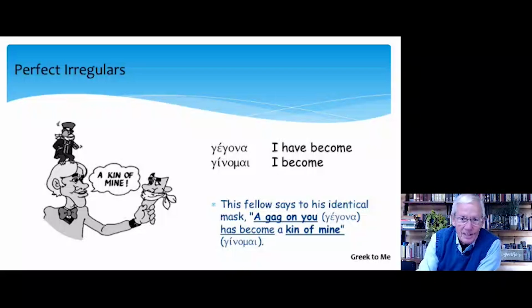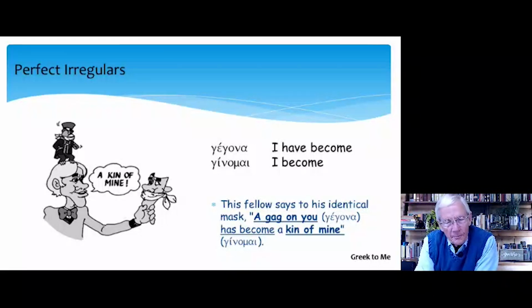All right, ginomai, I become. The perfect here, second perfect, because it doesn't have the kappa, becomes gegona, I have become. So this fellow says to his identical mask, a gag on you, for gegona, has become a kin of mine. And kin of mine reminds us of ginomai.